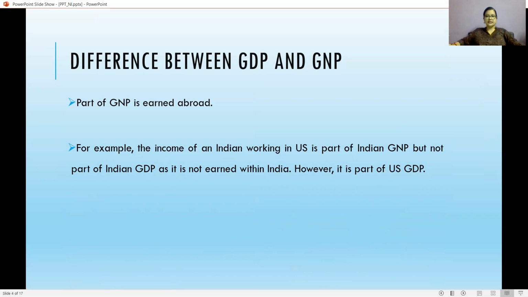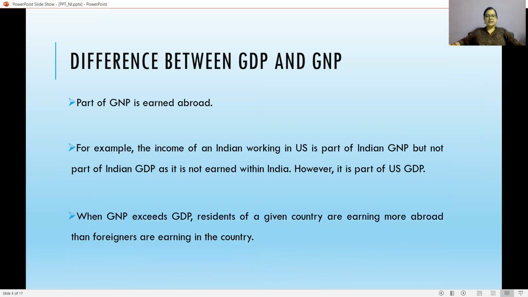However, it will be considered as part of US GDP. Now, if we consider the income of an American who is staying in India and earning income in India, his income will be considered as India's GDP, but it will be considered as the US's GNP. So this is the basic difference between GDP and GNP.